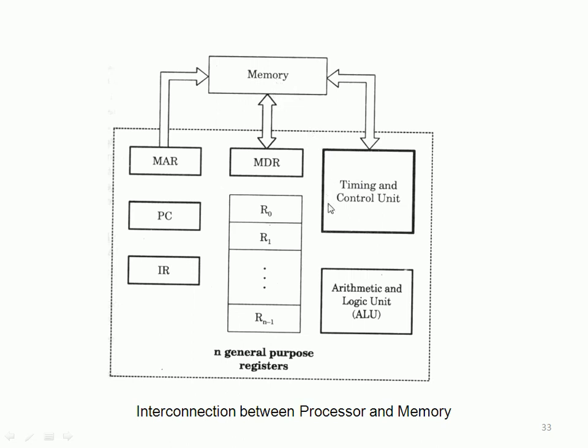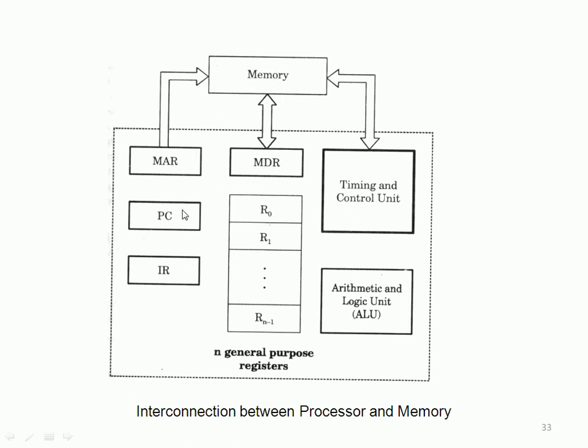Those instructions are handled with the help of what is called the program counter. The program counter is a register which holds the address of the current instruction, right? In our example, hello.c and hello.obj, the program counter holds the address of the first instruction. So how will this address arrive? Through the memory address register, right? The program counter will send the first instruction address to the MAR. So the MAR goes to the memory, and in the memory it will search for the content of that address, right?